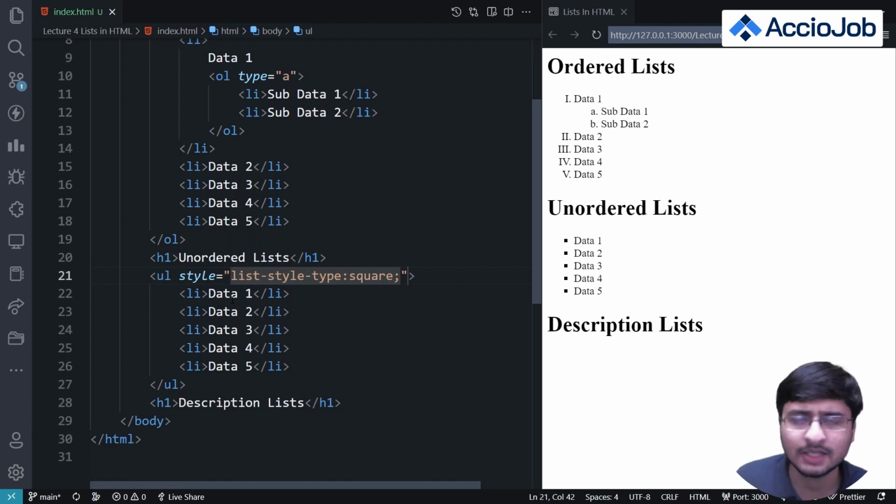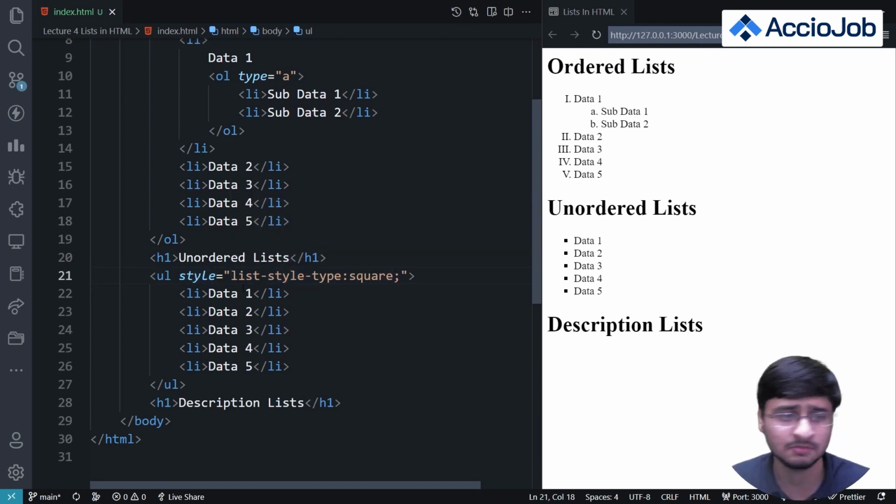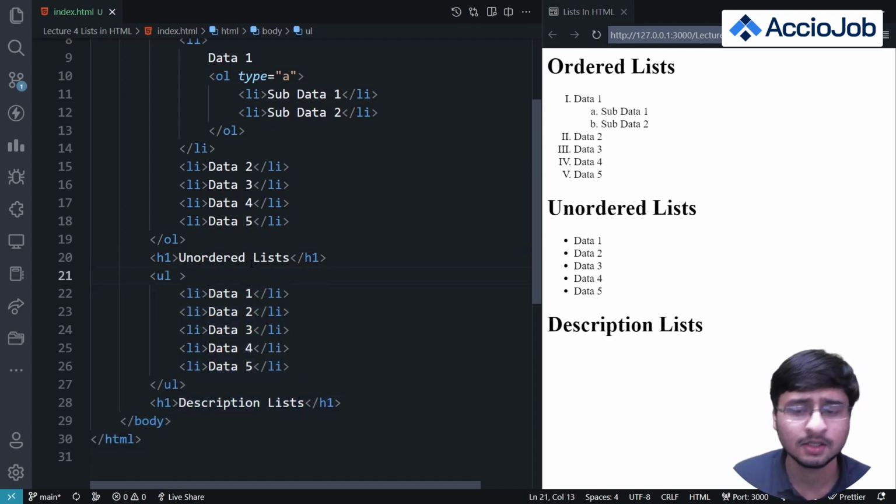So you can use a type attribute, and maybe you want to use the style attribute if you want to give other stylings, but we will be covering the style attribute in this course in detail in the upcoming lectures. So let's just ignore this for now. This was important for those who understood it, right?